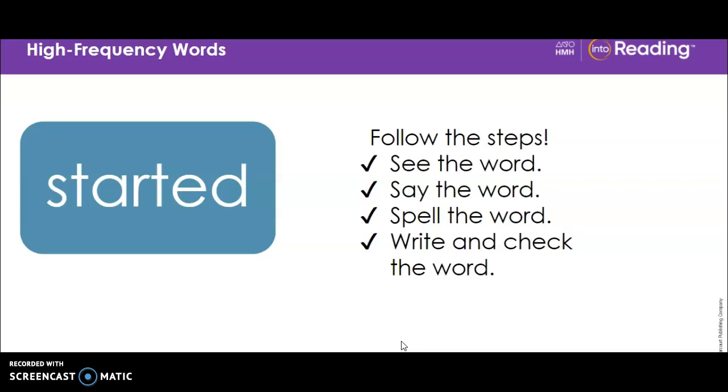That means it already happened. Blend each syllable with me. Started. Now skywrite the word started. S-T-A-R-T-E-D. Try to write it without looking.